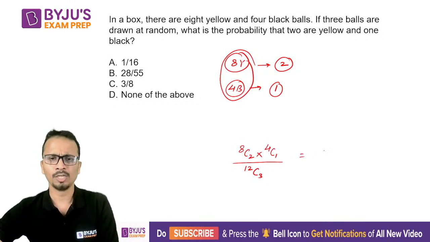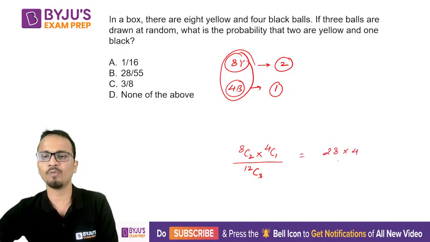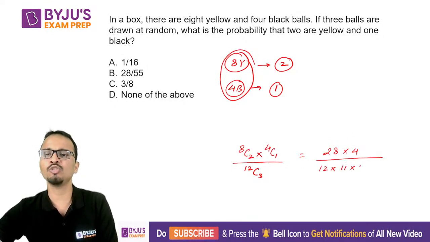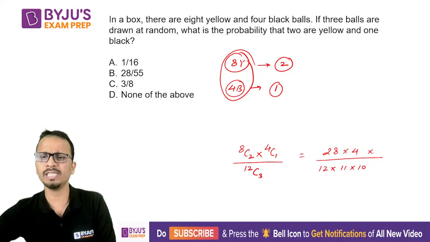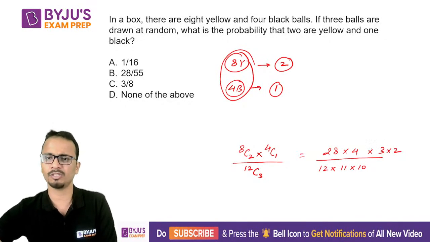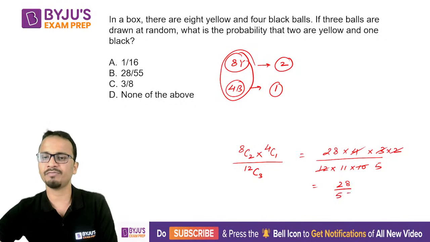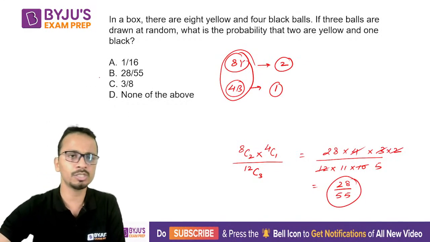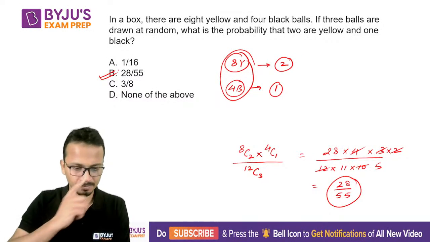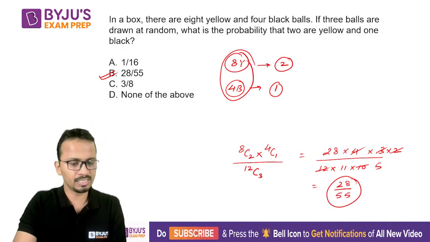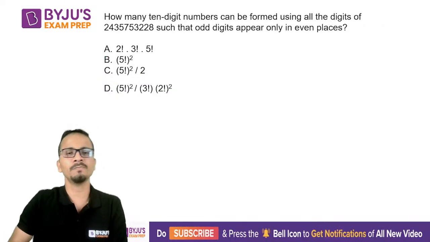Let's simplify this. So it will be 8 times 7 is 56, divided by 2 is 28, multiplied by 4 in the numerator. In the denominator, it will be 12 into 11 into 10 divided by 3 into 2. I'm just simplifying these numbers. Okay, so 4 into 3, 12 cancelled, and then cancel the 2, 5. So the final answer will be 28 divided by 55, and yes, this is one of the options. Option B is the correct answer. Again, all of you have given the correct answer. Lovely. So with this, let's move on to our next question.